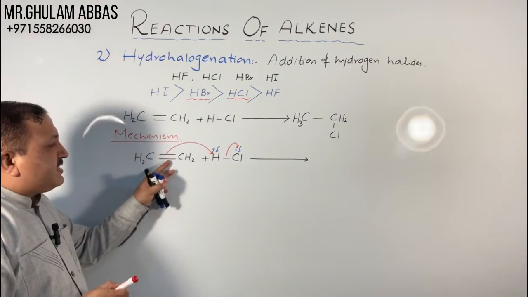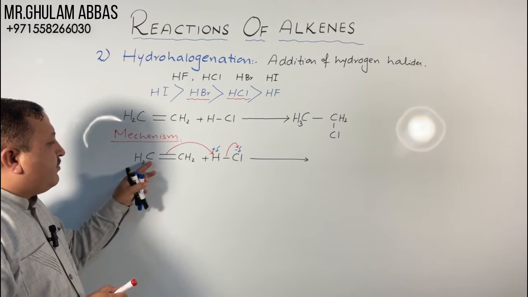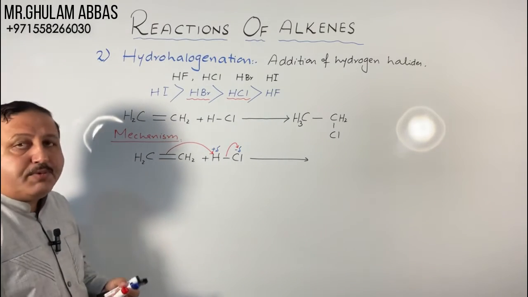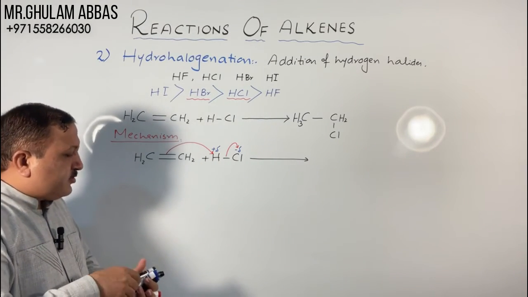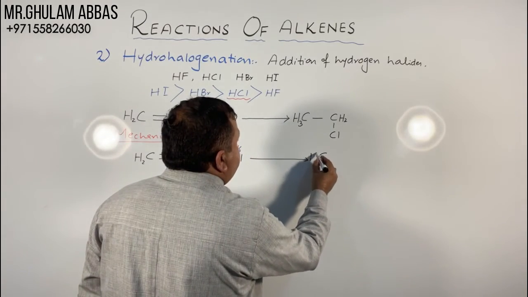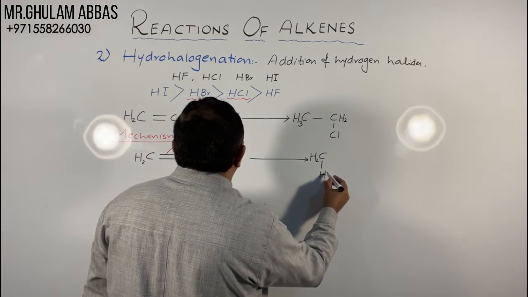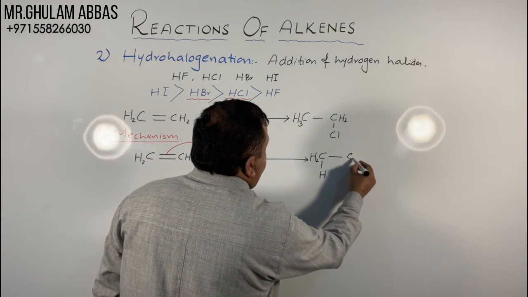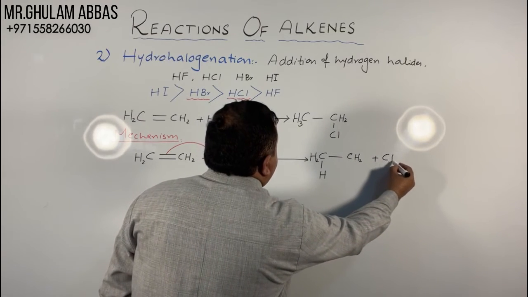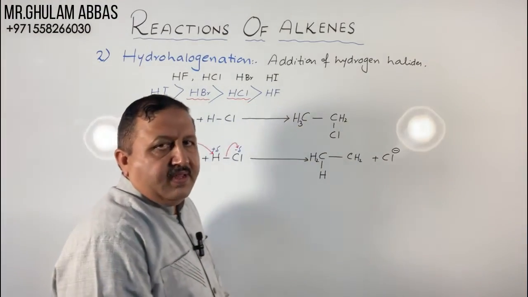As we know that this alkene is symmetrical, this pi bond will be formed with this carbon or this carbon. Actually, this is the pi bond of both carbons. Suppose I attach this bond to CH2. This is the pi bond which attacks on the edge. Single bond CH2, and the side product is Cl negative. This is the first step.